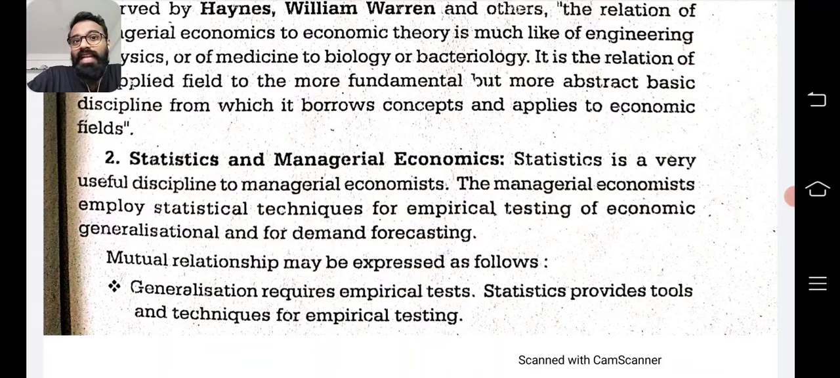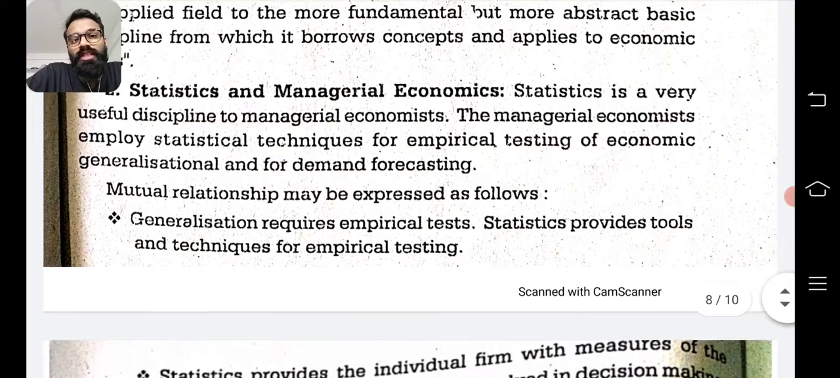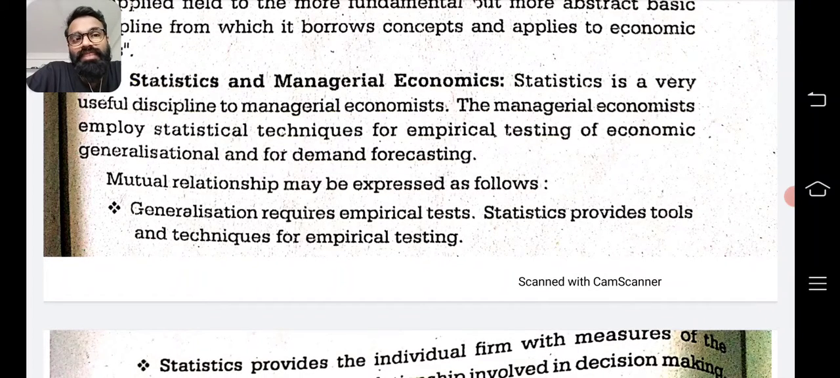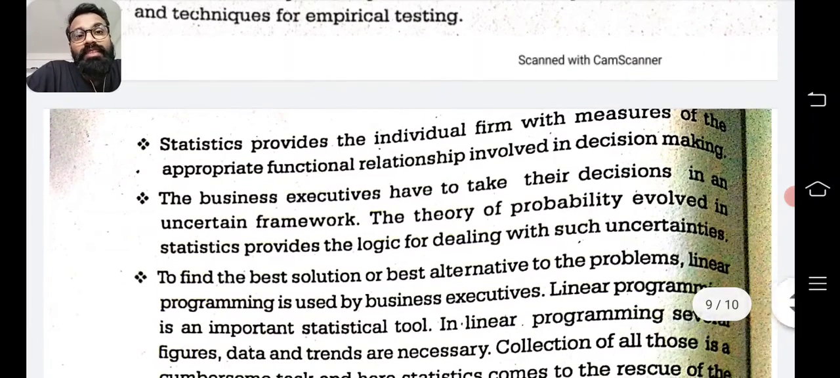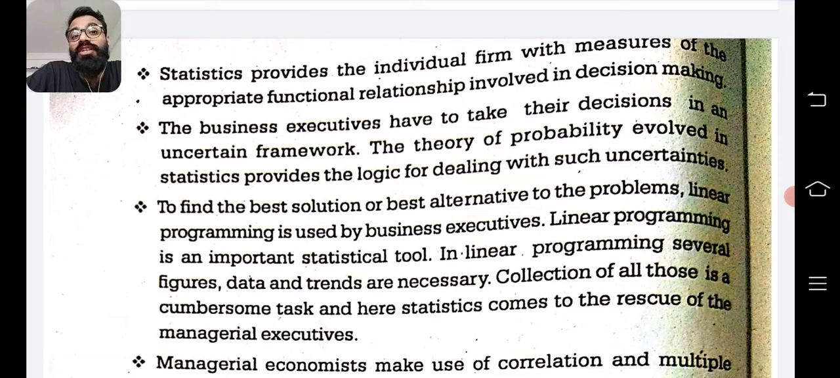So the maps, the graphs, etc. will be used over there. Now the mutual relationship can be expressed as follows. Generalization requires empirical test. Statistics provides tools and techniques for empirical testing. Statistics provides individual firms with measures of appropriate functional relationships involved in decision making. So statistics provides one or the other firm with measures of appropriate functional relationship. What is the functional relationship? What are the determinants involved in decision making?